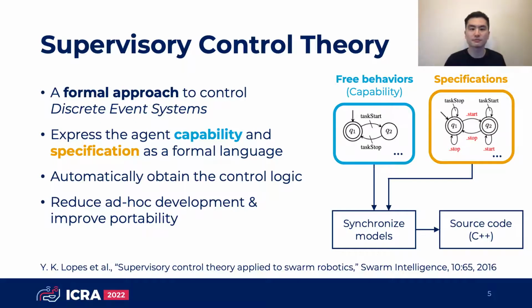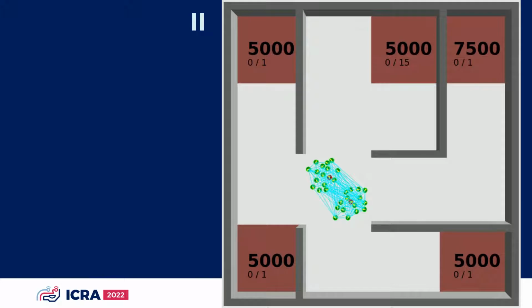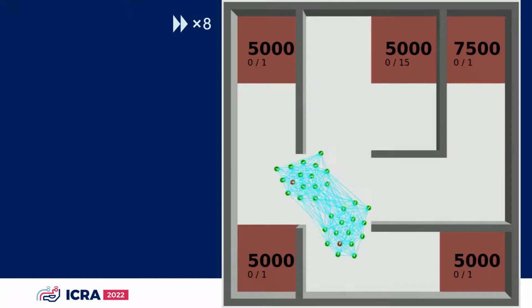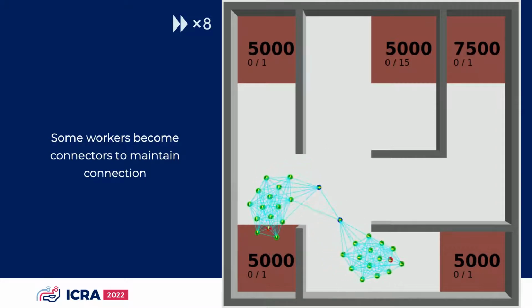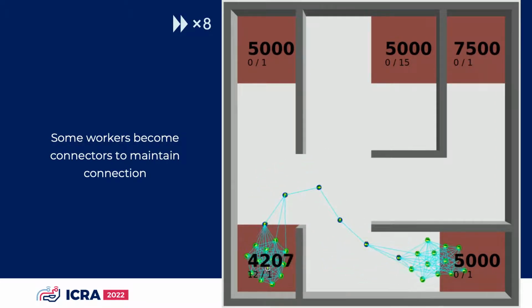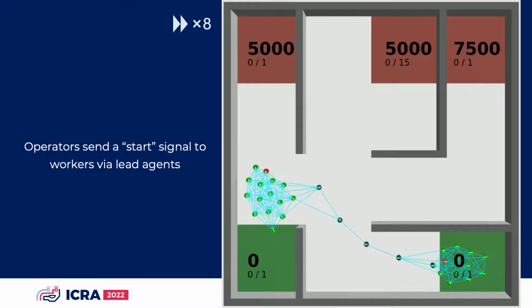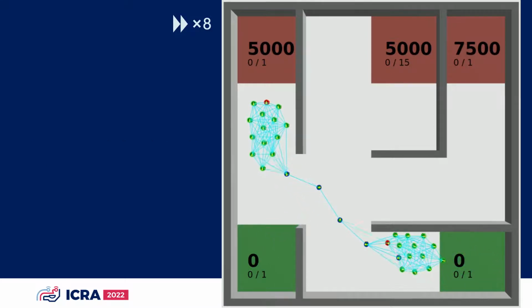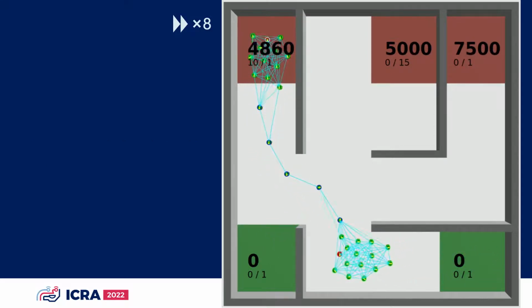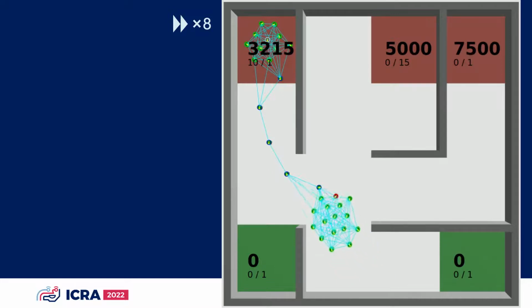Here's a simulation running in Argos. The two lead agents and workers are initially clustered near the center. As the simulation starts, the lead agents each head towards the tasks at the bottom. When the distance between the teams gets too far, some followers become connectors to form a chain. Once a lead agent arrives at the task region, it signals the workers in its team to perform the task, which can be seen by the amount of work decreasing.